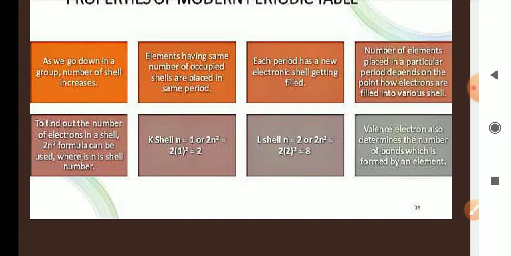To find out the number of electrons in a cell, we use the formula 2n square, where n is the cell number. K cell has 2 electrons, L cell has 8 electrons. Valence electrons also determine the number of bonds formed by an element. Suppose carbon can share 4 electrons, oxygen can share 6 electrons. So depending on that, we can find out how many bonds they can form: single bond, double bond, or triple bond.